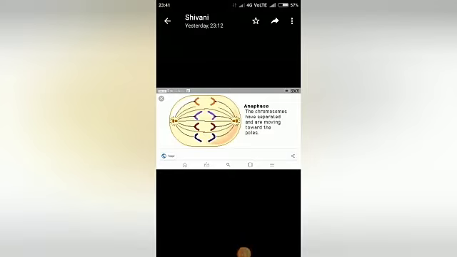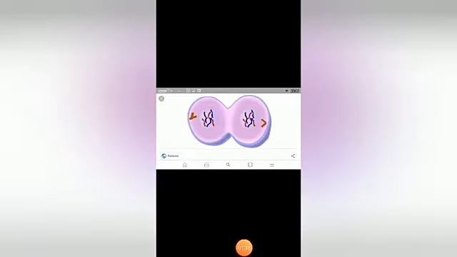Anaphase. Here the centromere splits. Sister chromatids of each chromosome separate and pull in opposite directions with the help of spindle fibers. Separated sister chromatids are called daughter chromosomes. In this way, each set of chromosomes reaches the two opposite poles of the cell. The fourth stage of mitosis is telophase.